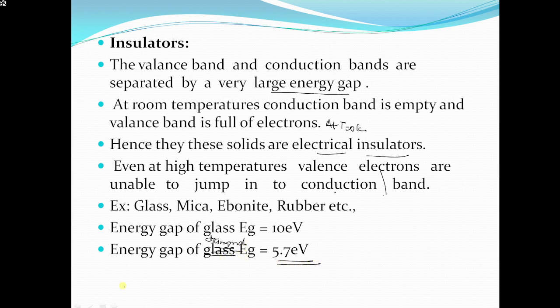So this is about conductors, semiconductors and insulators. Based on the forbidden gap, they are divided into three types.